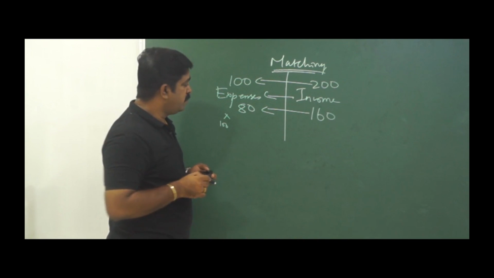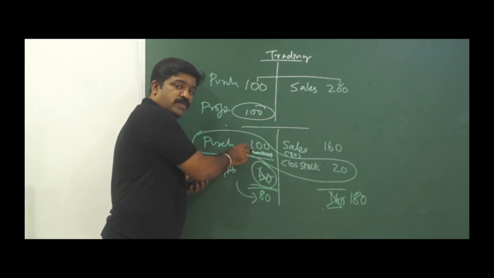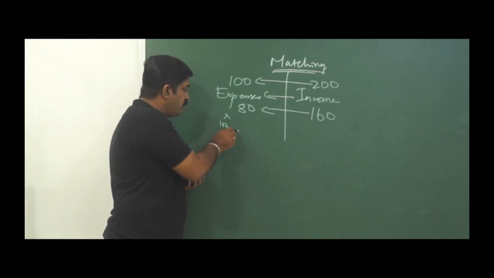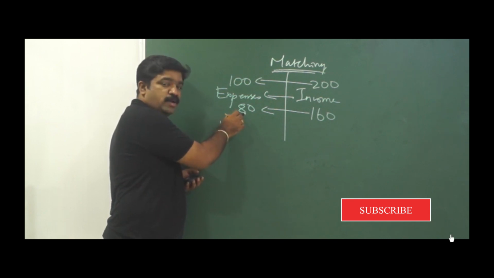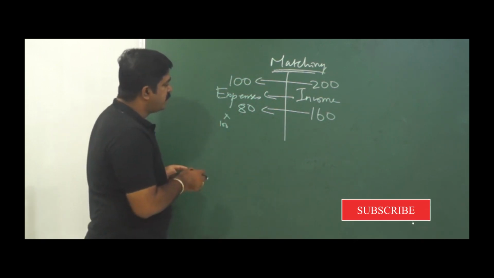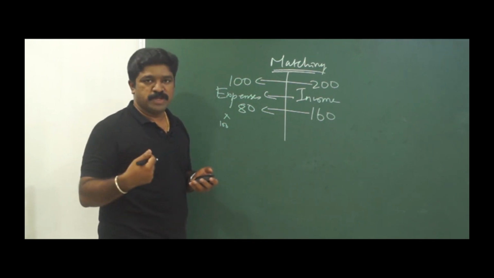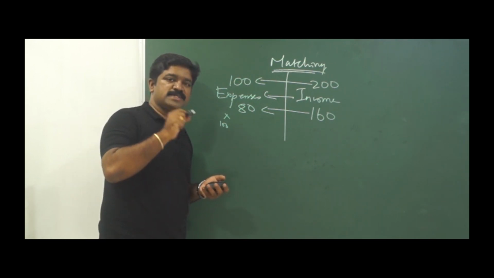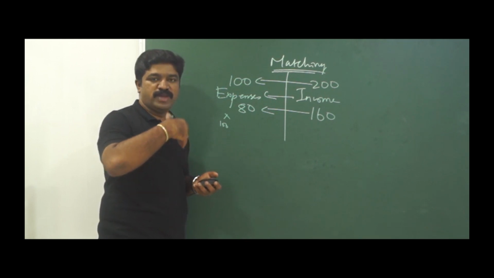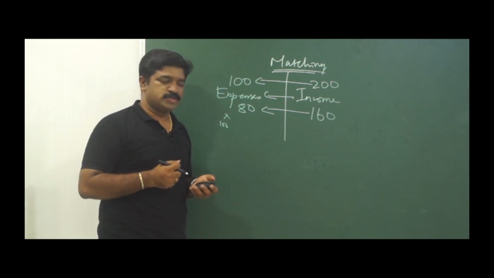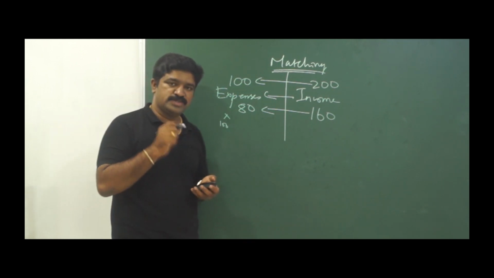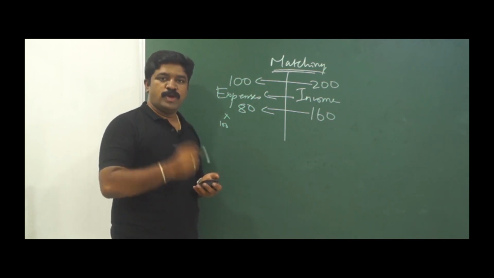But what we have done, we have written 100, but we want to make it as 80. And how we did that? What we did is, the unsold stock we have removed from the purchases. Okay, instead of writing it as a subtraction item, what we have done, we have shown it on the credit side as closing stock. So that is adjustment number 1, closing stock.